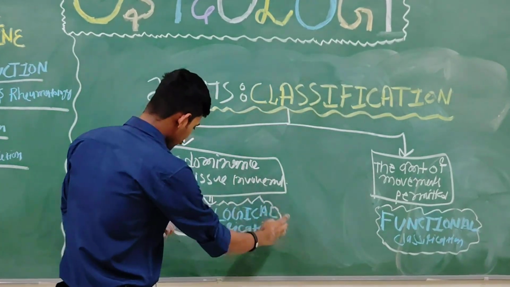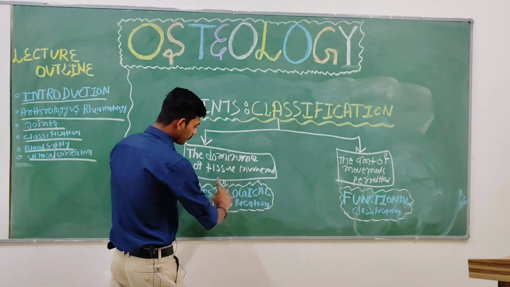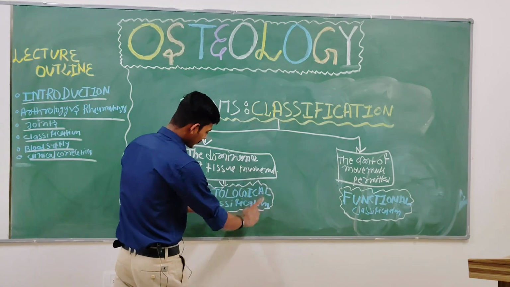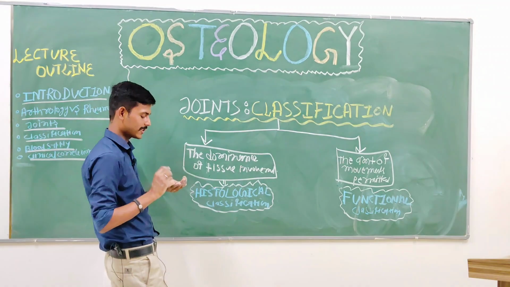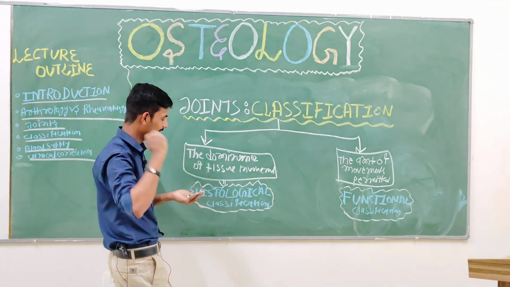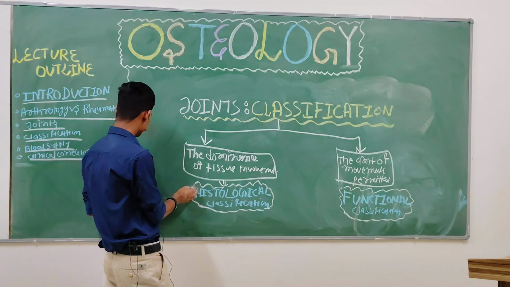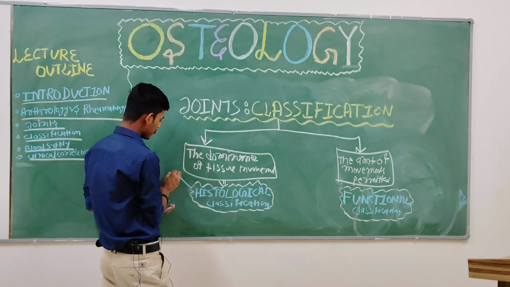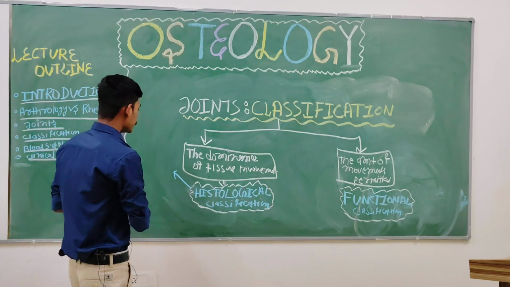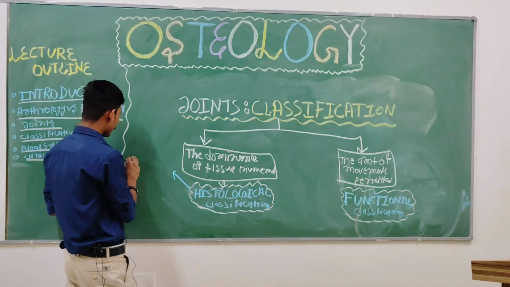So understand first what types of joint come into the histological classification. It's easy, it's three. Where should I write? Here only. See, the first type is called the fibrous joint.